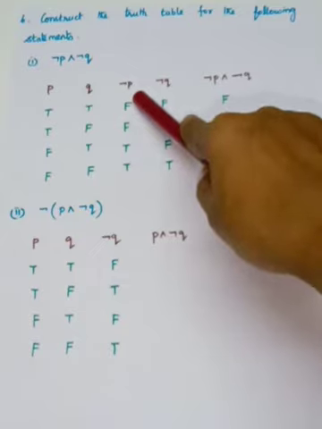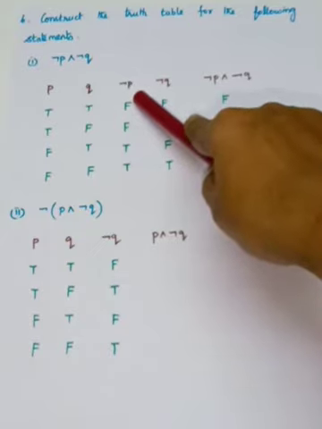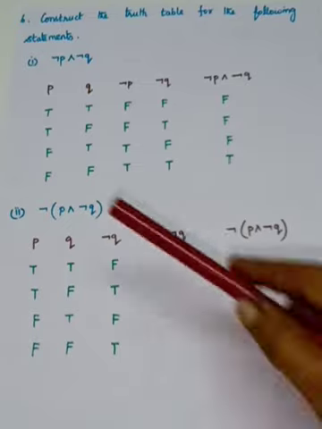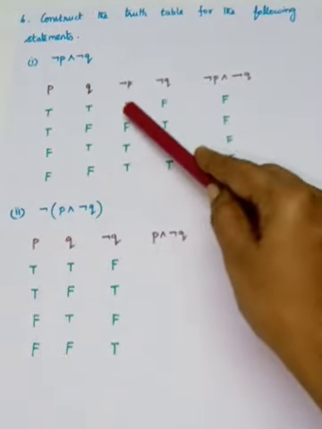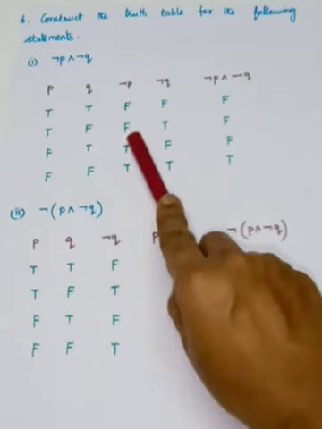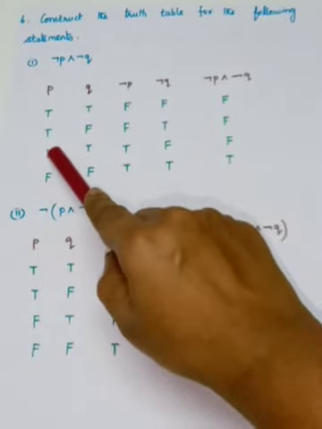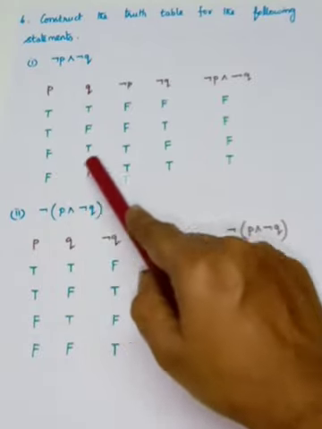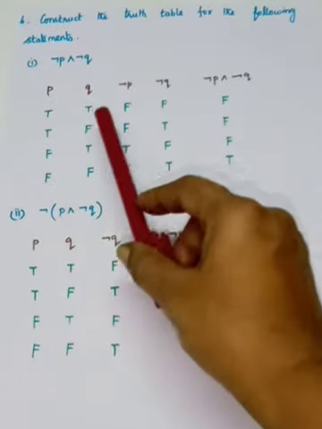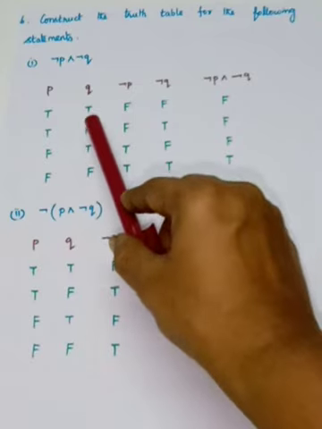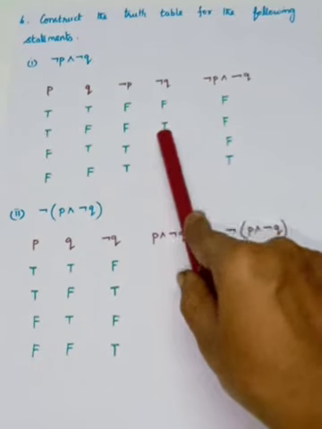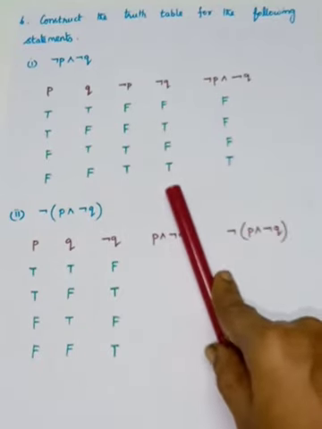Negation P means what? What is negation P in the truth table? If P is true, then negation P is false. So here true, here you have to write false. In the same way here also P is true, so negation P is false. Here in this case P is false, so you have to write negation P as true. In the same way you have to write the negation Q. You look at your Q. If Q is true, negation Q is false. If Q is false, negation Q is true. Likewise you have to fill the negation Q.